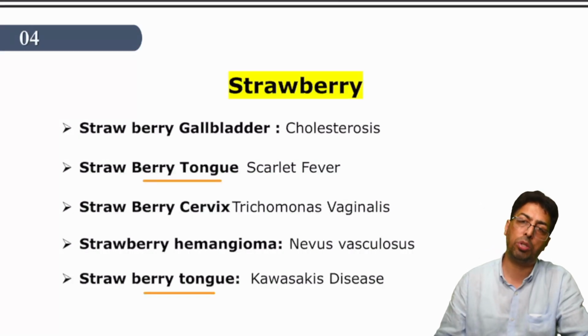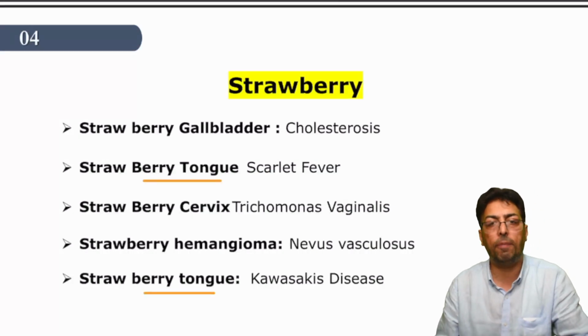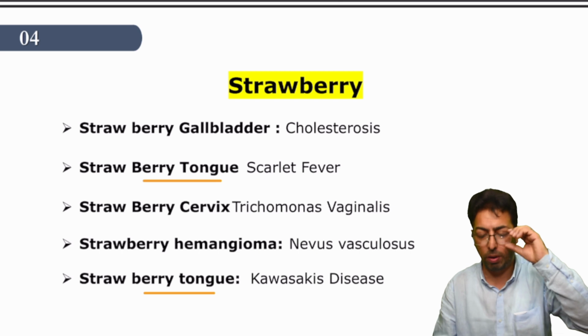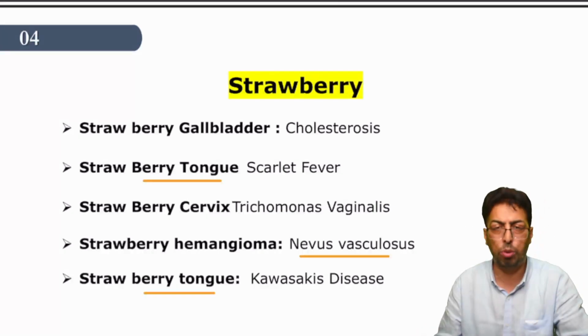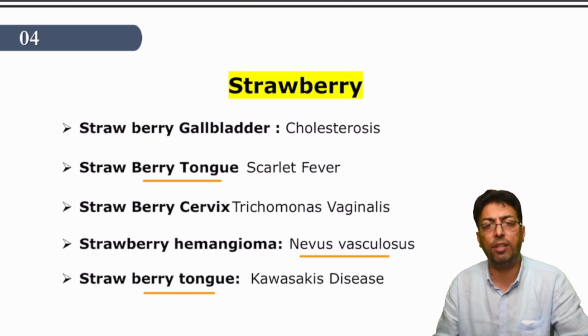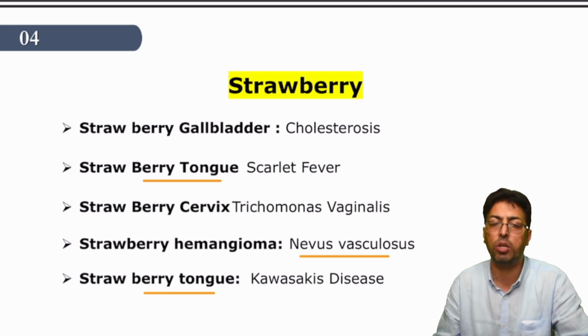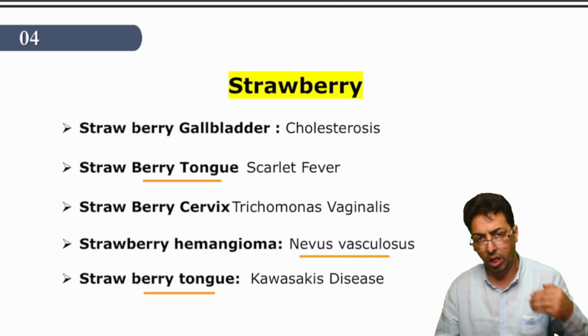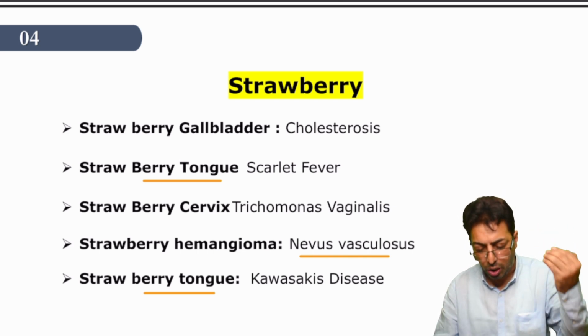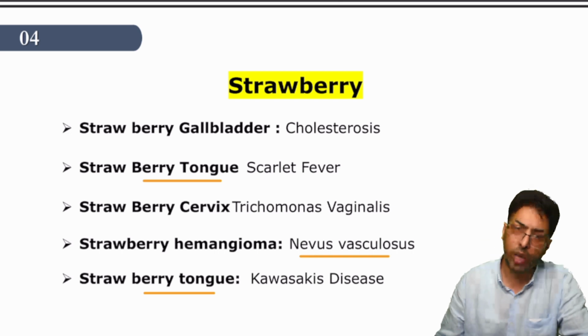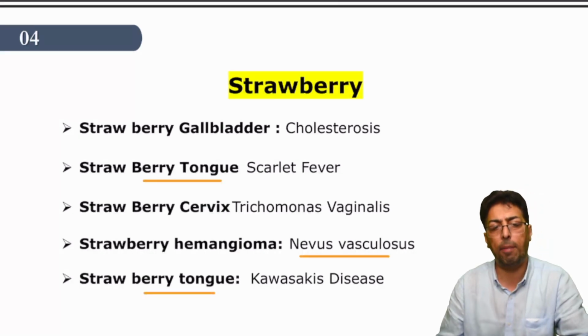Now, there are hemangiomas which are present at an early stage at birth, and there is an important type of hemangioma given the name nevus vasculosus. Nevus vasculosus is a strawberry hemangioma, a benign condition, not malignant, not to be much afraid about, but it resembles a strawberry. So there are certain things which resemble a strawberry: the gallbladder, the tongue, the cervix, and we have the diseases associated with them.